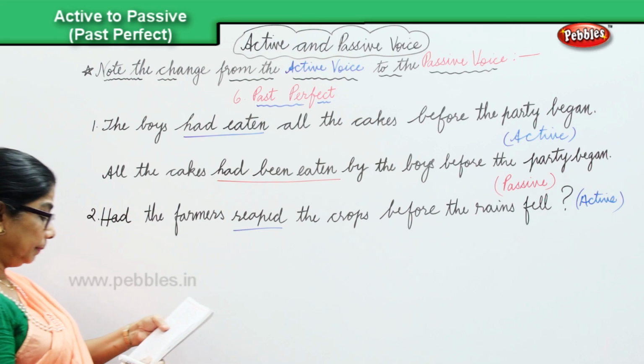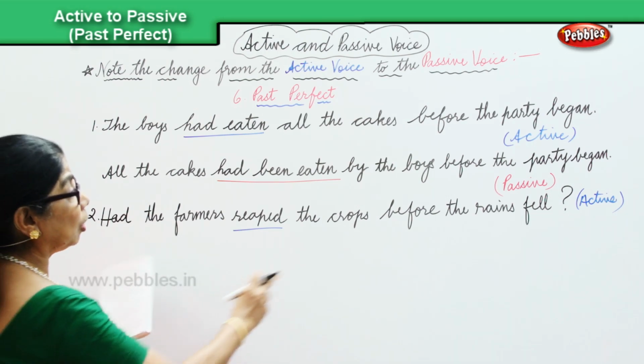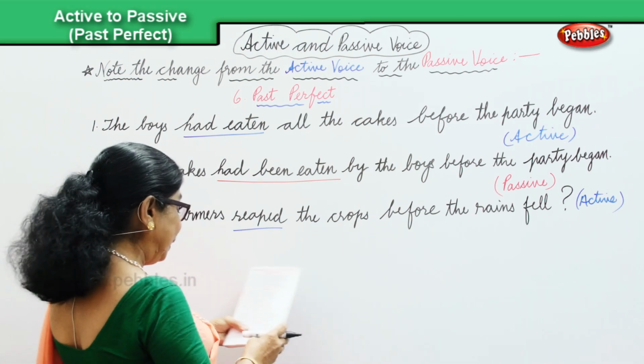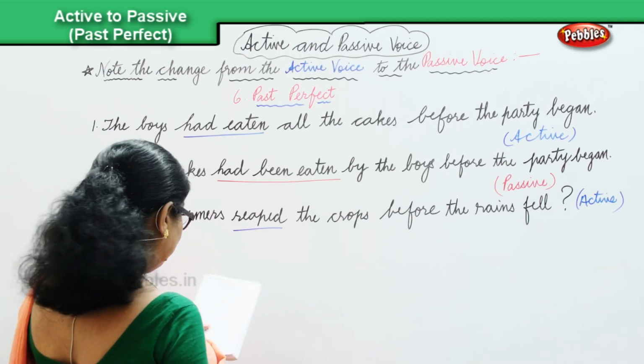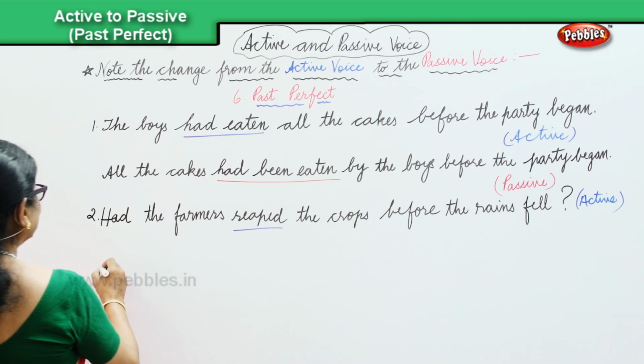Let's look at the changeover into the passive voice. Had the crops been reaped by the farmers before the rains fell?